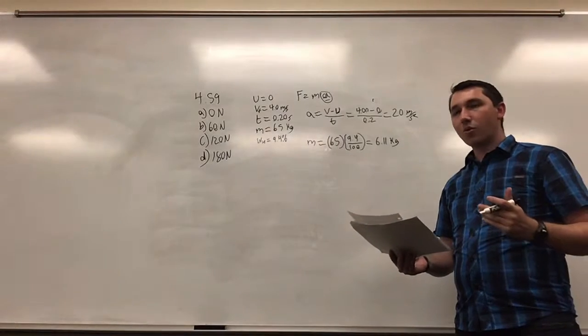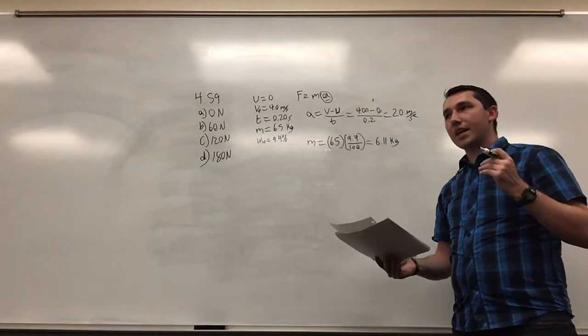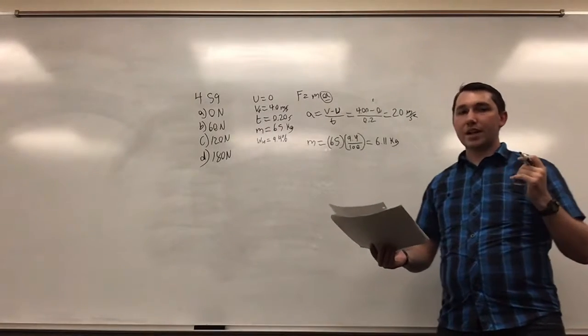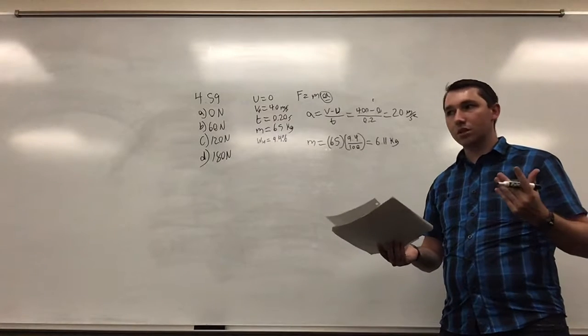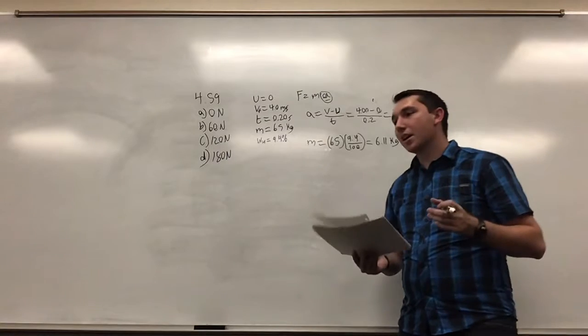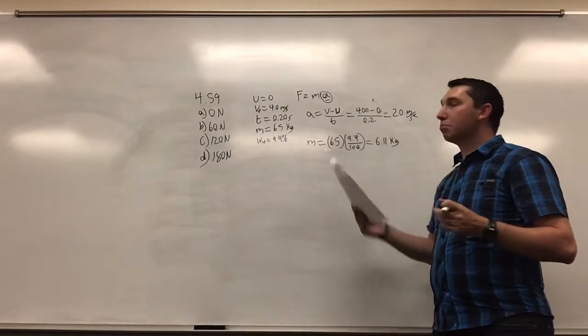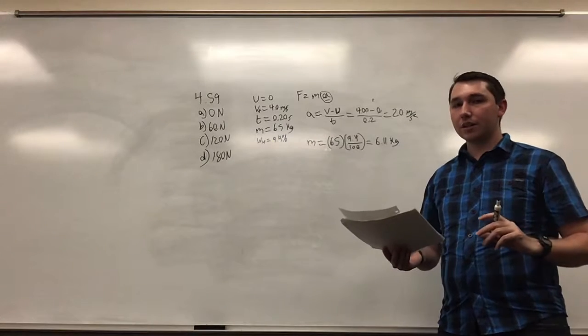Because the force on the head from the neck and the force on the neck from the head are going to be equal, otherwise your head or your neck would detach from the other one, we can use the mass of the head to find the force that the neck is exerting on it.